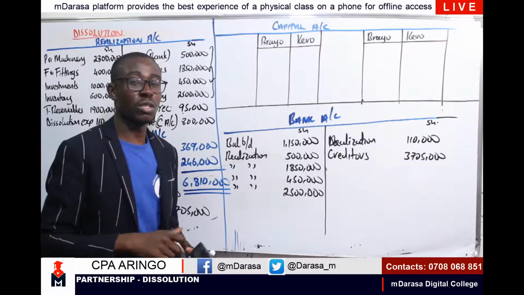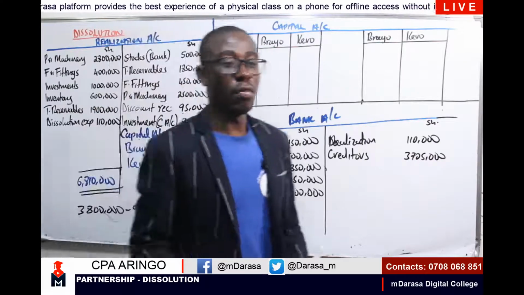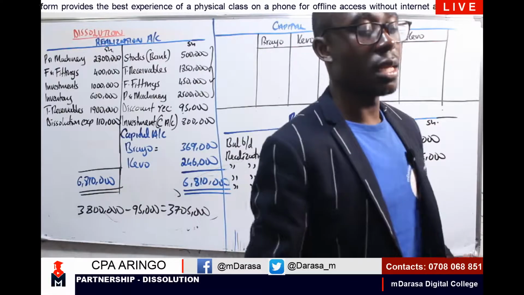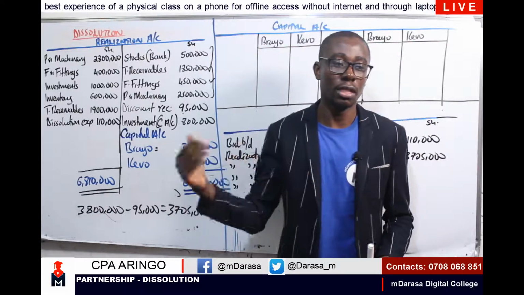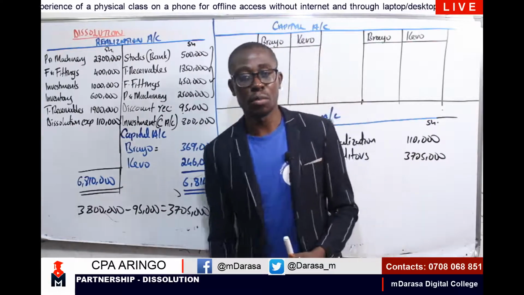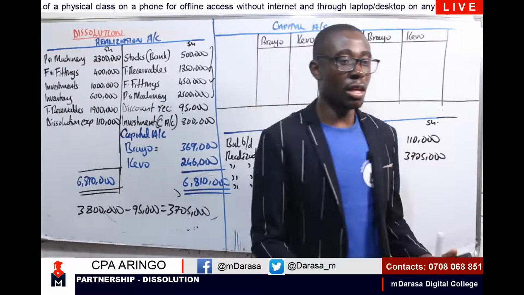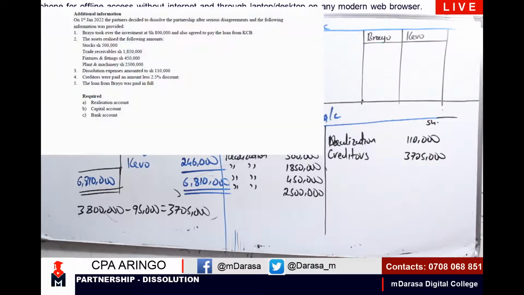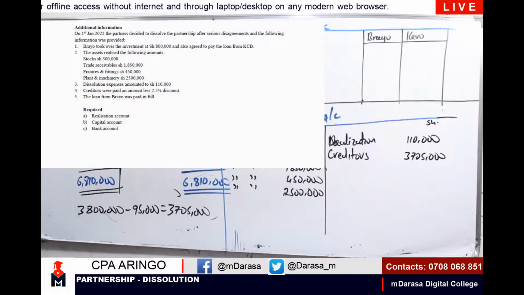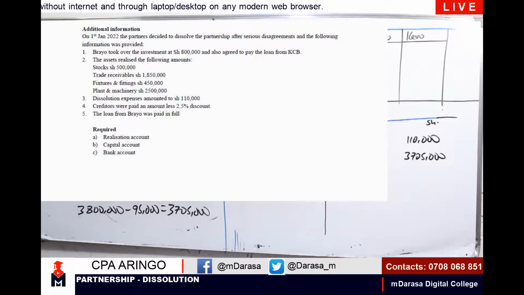The next step, my good students, let us identify if at all we had the loan from partners. This is the order of payment, which we'll be looking at when we handle the aspect of piecemeal dissolution. So I'm talking of how much? Loan from the partner. Did we clear that loan? Yes, we did. Look at note 5. You're told that the loan from Brayo was paid in full.